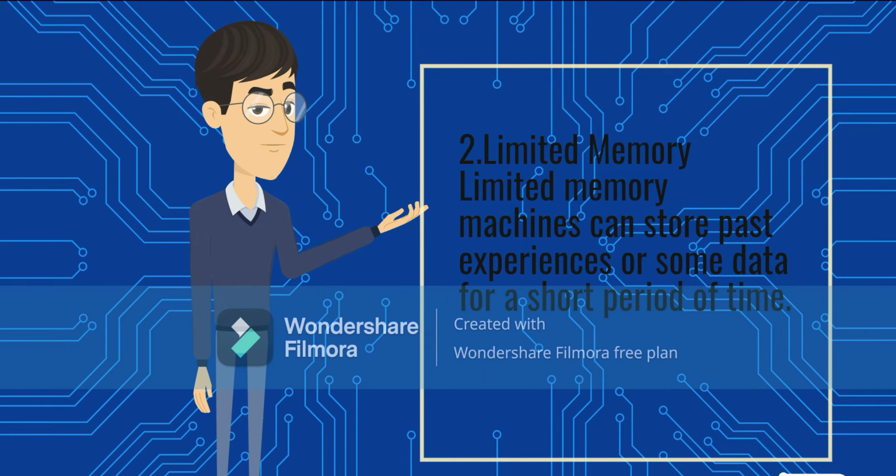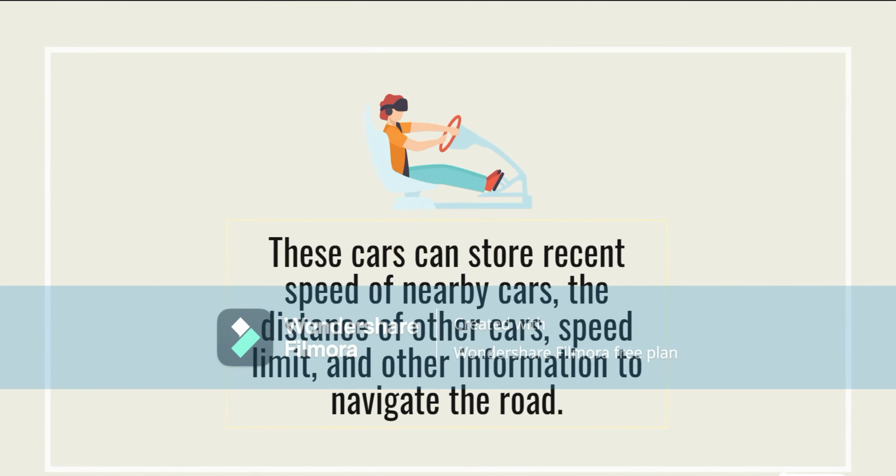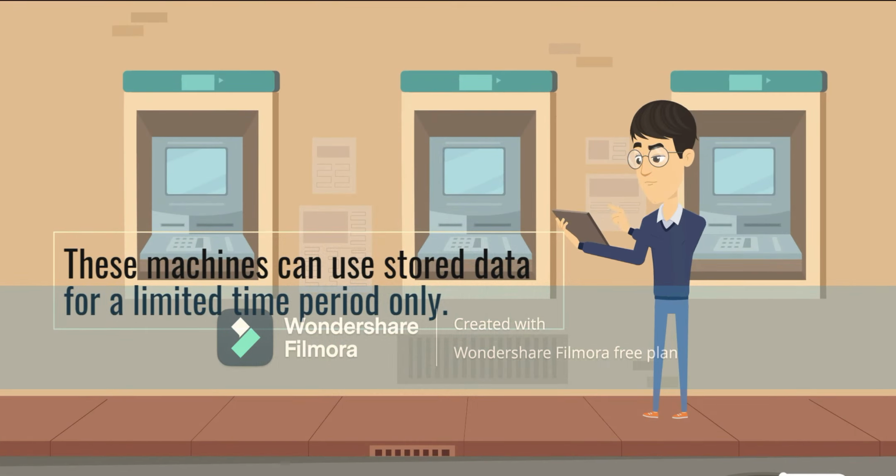2. Limited memory. Limited memory machines can store past experiences or some data for a short period of time. Self-driving cars are one of the best examples of limited memory systems. These cars can store recent speed of nearby cars, the distance of other cars, speed limit, and other information to navigate the road. These machines can use stored data for a limited time period only.